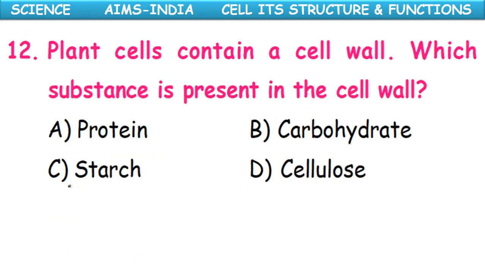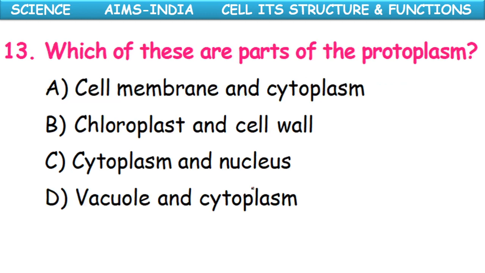The plant cells contain a cell wall. Which substance is present in the cell wall? Protein, carbohydrate, starch, cellulose. So cellulose is the main chemical substance. It is a polysaccharide, carbohydrate only. Which of these are the parts of the protoplasm? Cell membrane and cytoplasm, chloroplast and cell wall, cytoplasm and nucleus, vacuole and cytoplasm. The protoplasm is equal to cytoplasm plus nucleus. Okay.